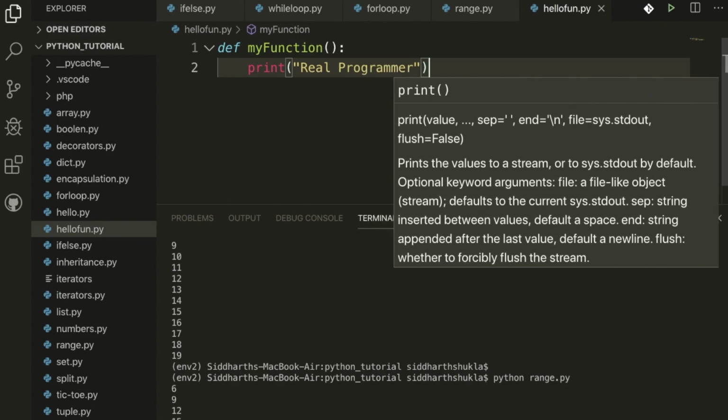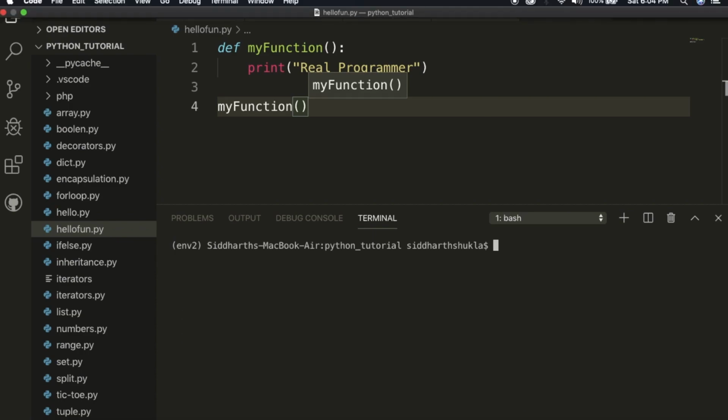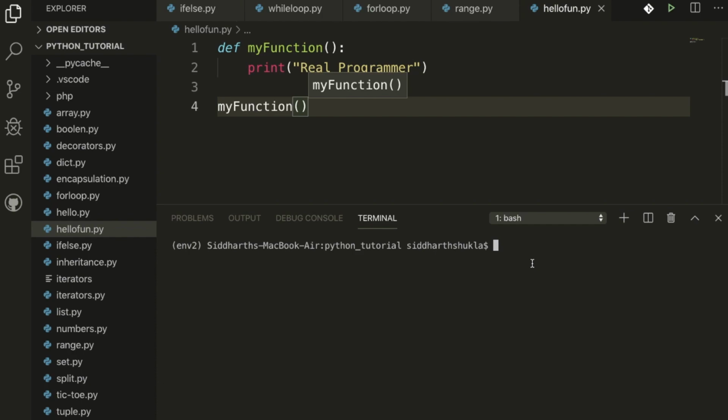programmer. Now how do we call this function? Suppose I need this function, so I am going to write here my function, that's it. Now I am going to clear my terminal. Now I am going to use this function hello fun. I am going to type here python hello fun.py. We get the result, real programmer.